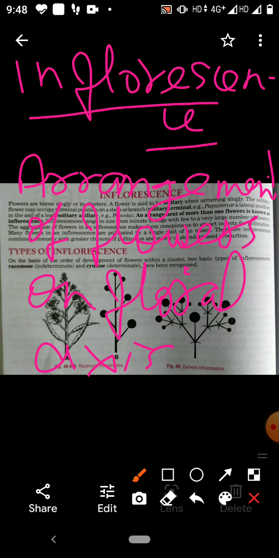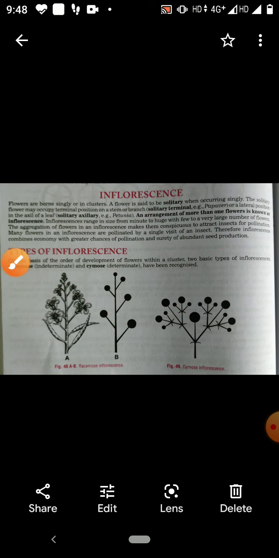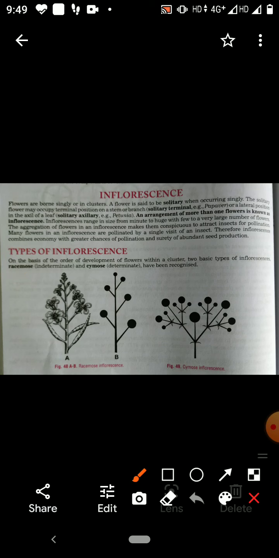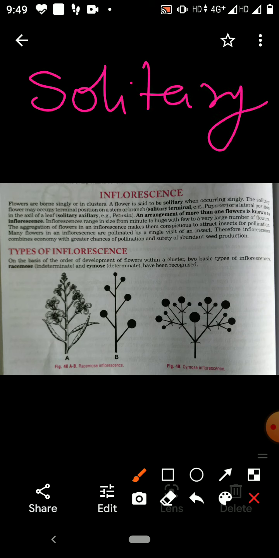Generally, flowers are born in cluster, but in some plants, flowers are born singly. So, a flower is said to be solitary when occurring singly.